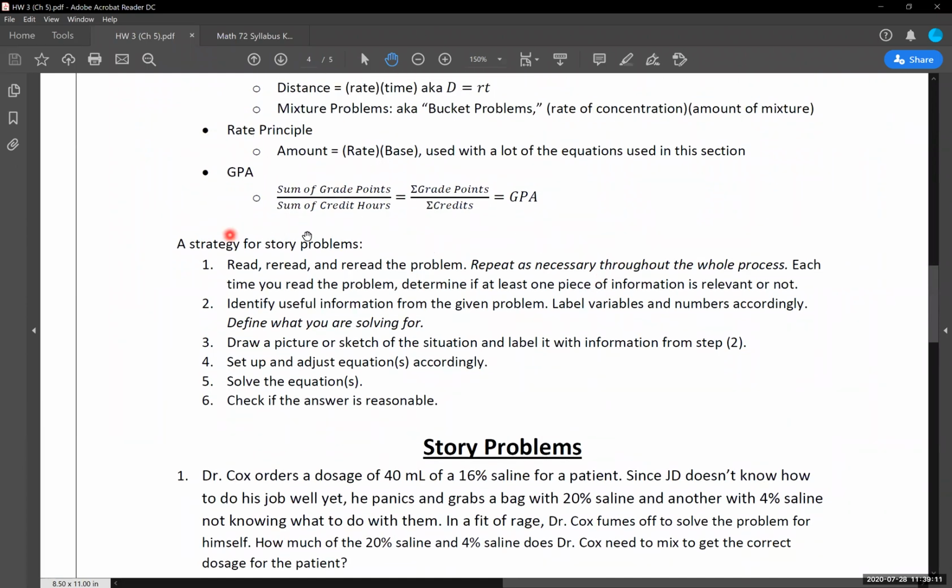So the one that we're going to use for GPA is the sum of the grade points that we have divided by the sum of the credit hours that we have. And it's important to note, and this is also something you can apply to your own overall grades, your own GPA here at Green River, it's not just the grade that you earn in the class that's going to influence the GPA, it is also how many credits the class is worth. The main point being, a 1 credit class versus a 5 credit class are going to be weighted differently on your total GPA. The 5 credit class is going to have a significantly larger weight to it.